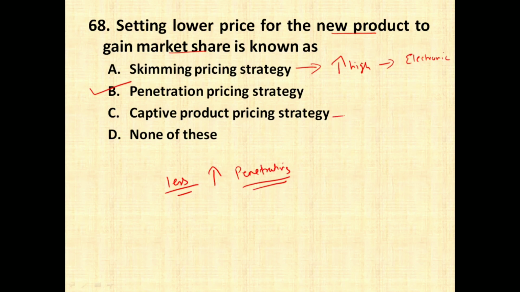Captive product pricing is also a very important type of strategy used in the market, wherein they charge less for the main product and charge more for the captive product. Now captive product is nothing but it is a product which is used along with the main product. For example, printer is an example of the main product, and cartridge or ink for the printer is an example of captive product. So printer you have to purchase only one time, but ink you need to go on purchasing again and again. So sometimes what happens is the cost of printer is going to be less, but the cost of ink and cartridge is going to be more, as it has to be purchased again and again.